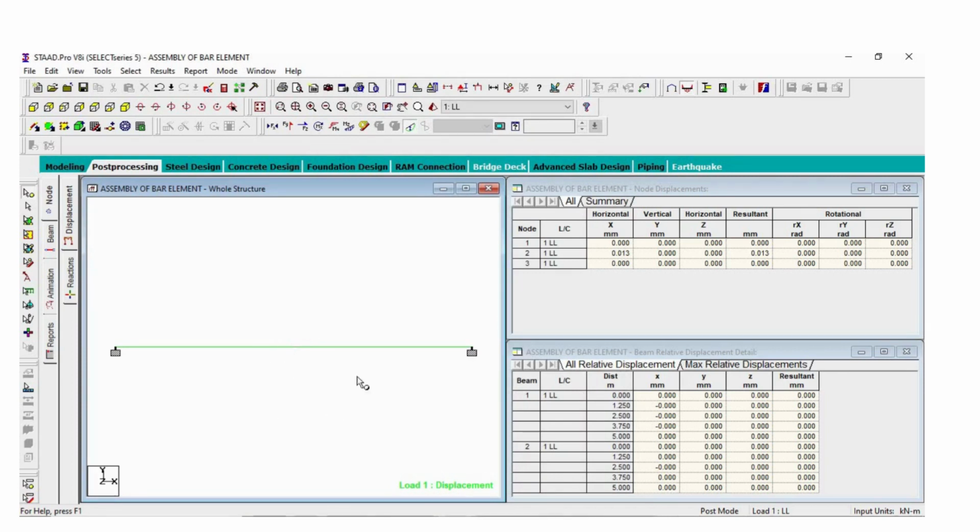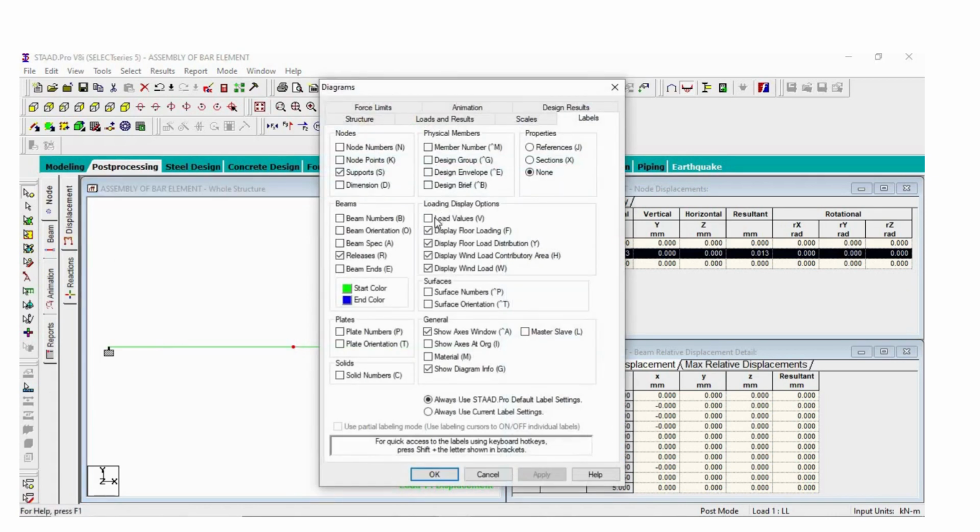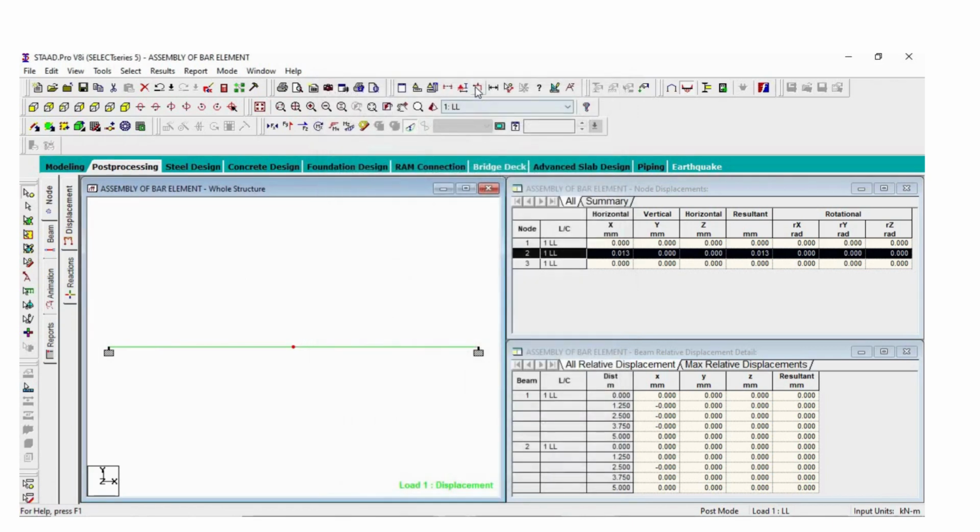We only applied the nodal load at the central node. For this node, only small displacement occurs. The upward load is applied. Then also for seeing load values, click here, apply and then OK. Now you can see here that the load is applied at the central node.